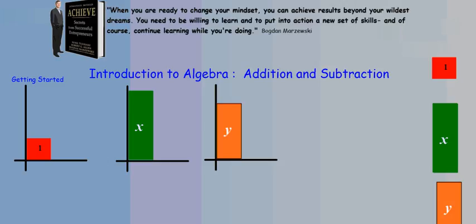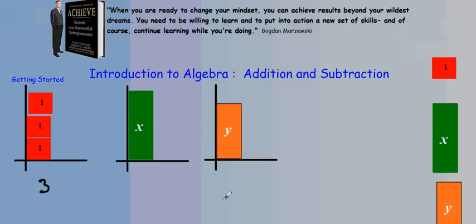So what you see on the screen are different symbols that represent tiles. We'll call them algebra tiles. For example, over here, this is a 1 unit, so this would represent the number 1. When we add them together, that is a very straightforward case. You would see, for example, 3 in total, right? So we can write that using a pen and say 3 units right here.